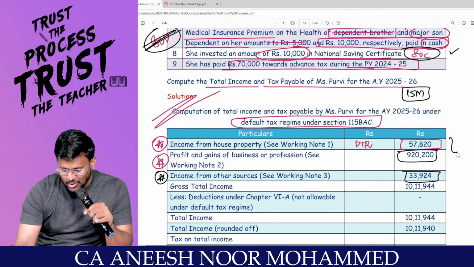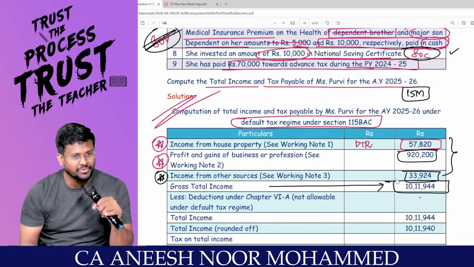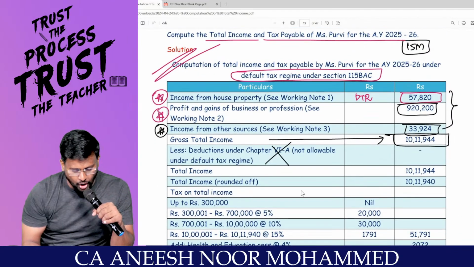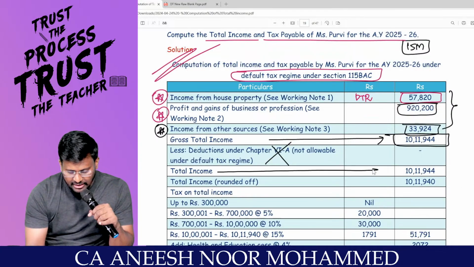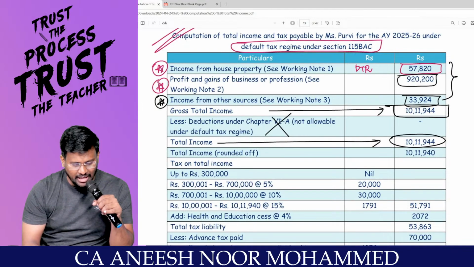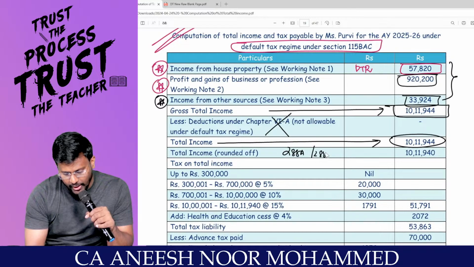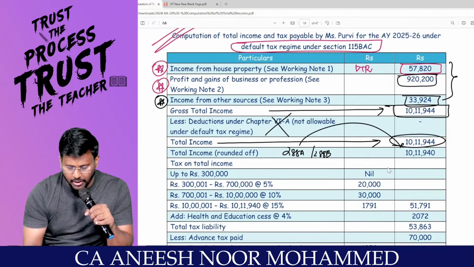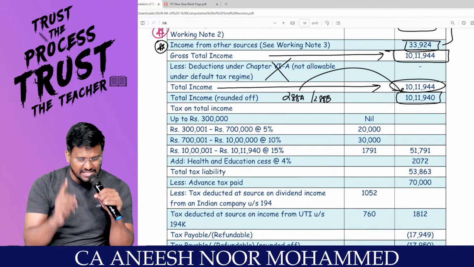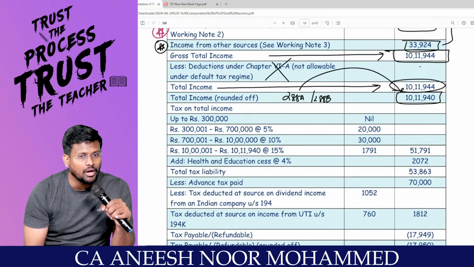My dear lovable students, if I add all the three, I will get the gross total income. Under the default tax regime, there is no question of concept of chapter 6A. Then I will get total income of 10,11,944. Can I proceed? As per section 288A and 288B, total income should be rounded off. So 10,11,940. This is the total income as per the default tax regime.